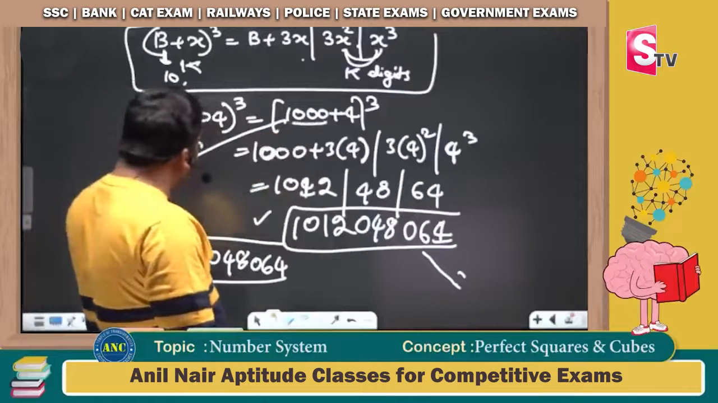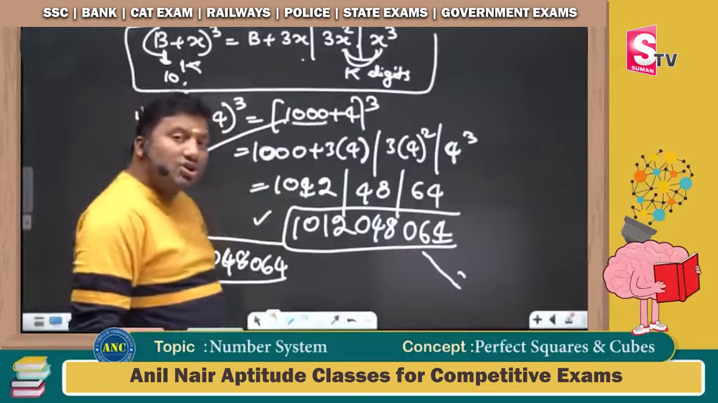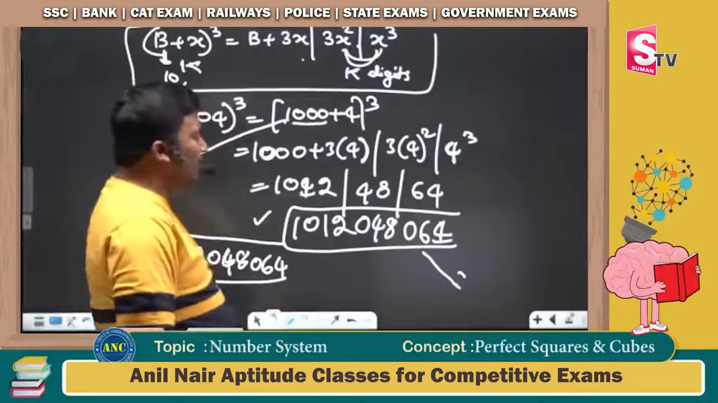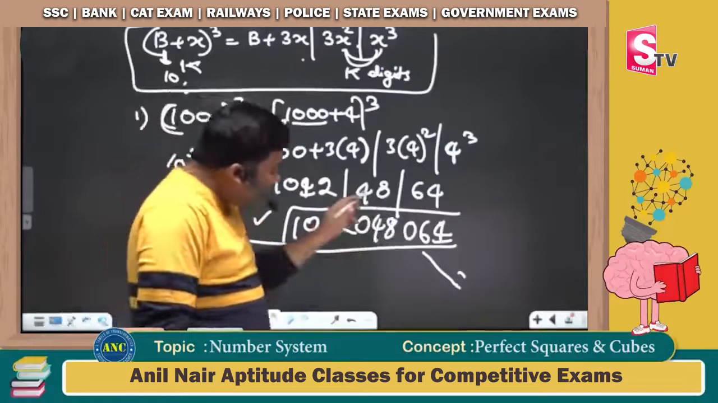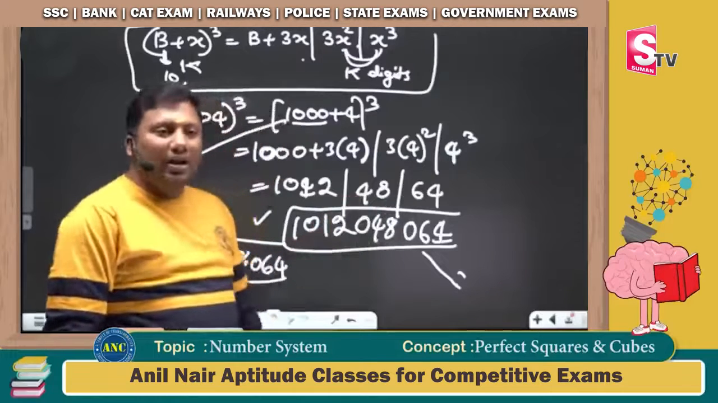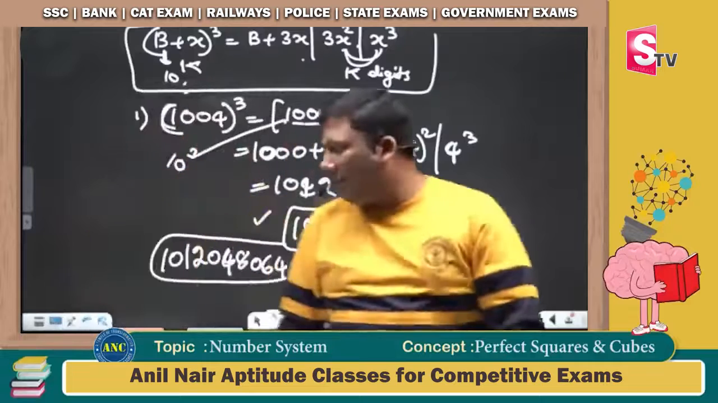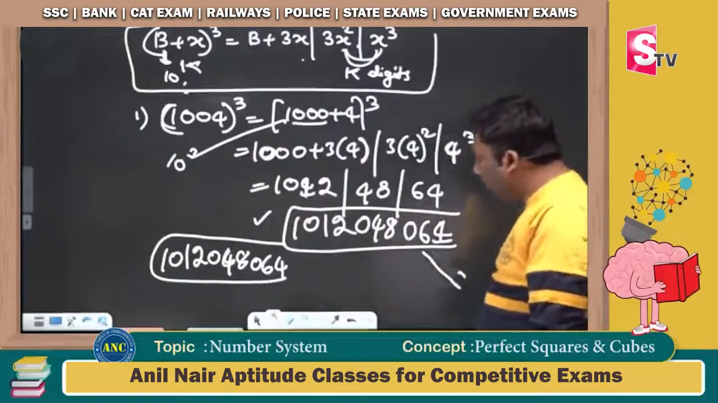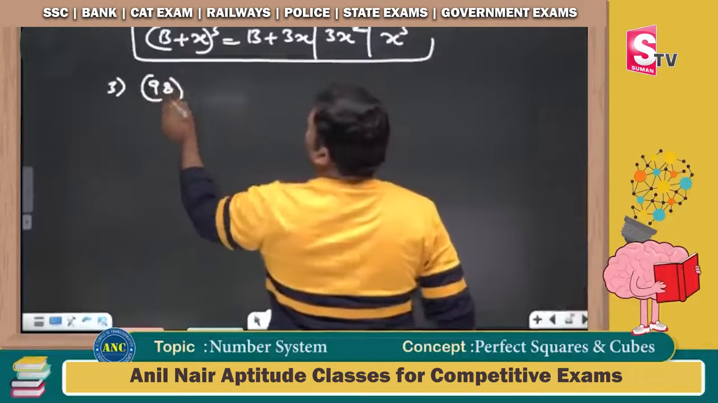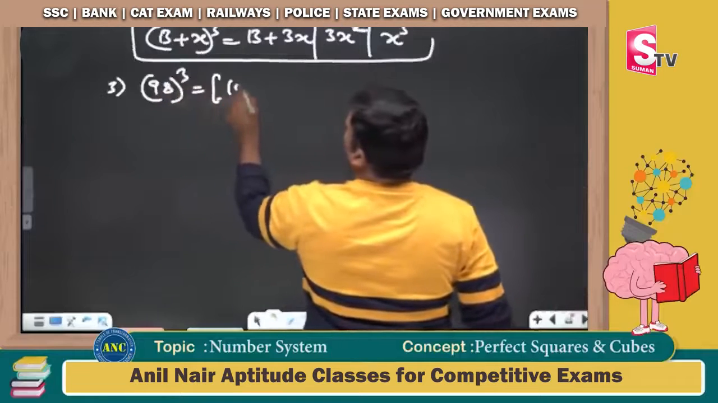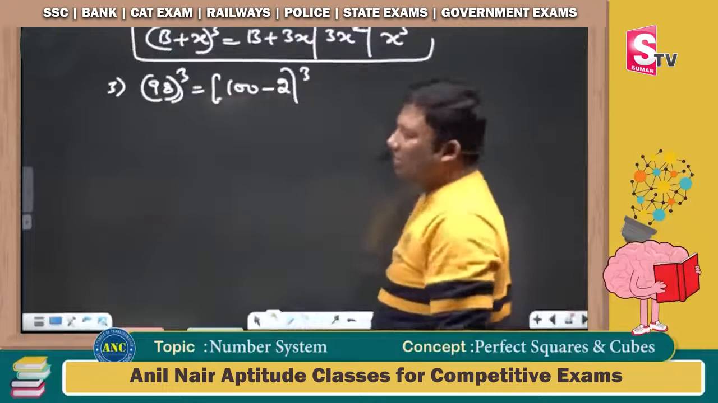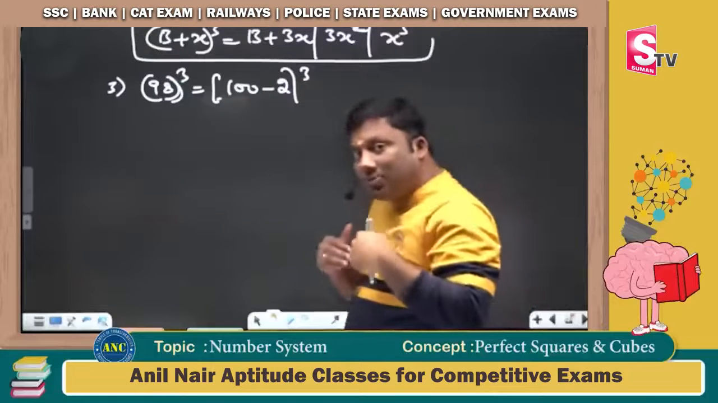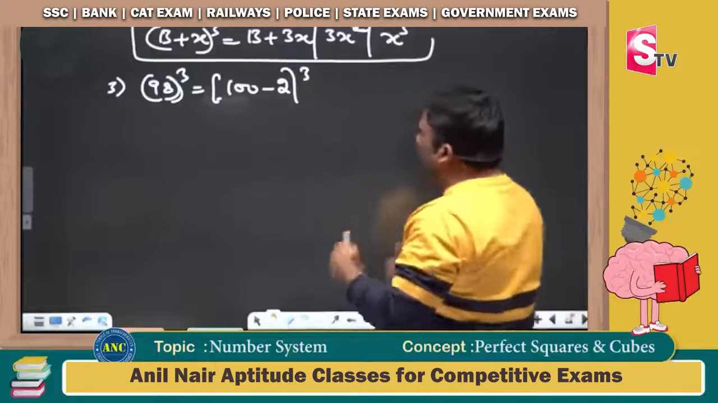1000 is 10 power 3. Power is 3, so the last places should have 3 digits. 64 in a 3-digit format is 064. 48 in a 3-digit format is 048. 1012, 048, 064. Now 98 whole cube, which is 100 minus 2 power 3. b is 100 and x is minus 2. In the previous problems we did plus 2. Now we will do minus 2.